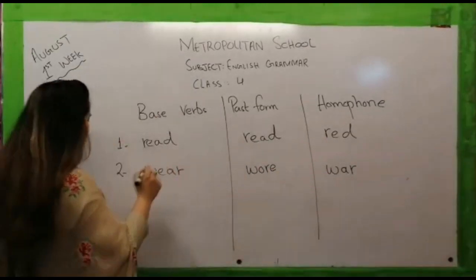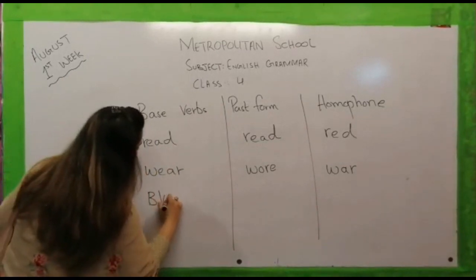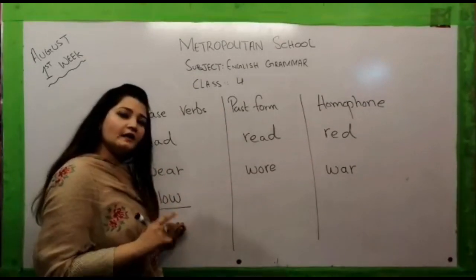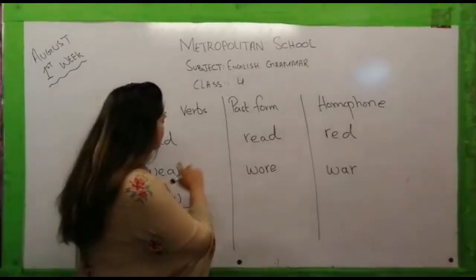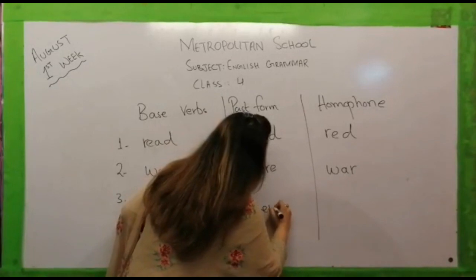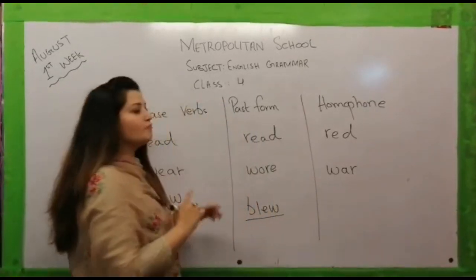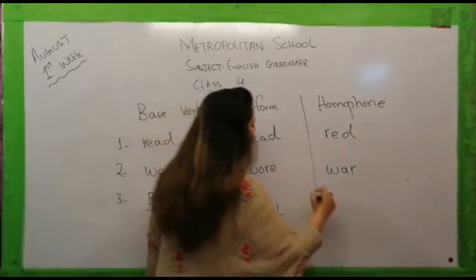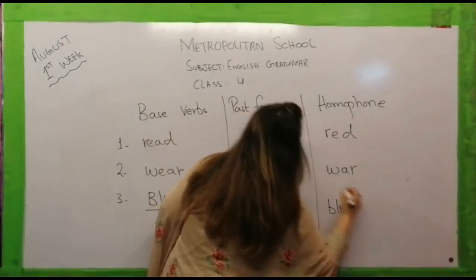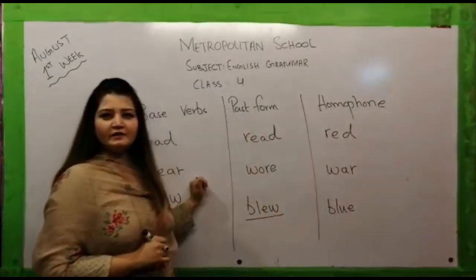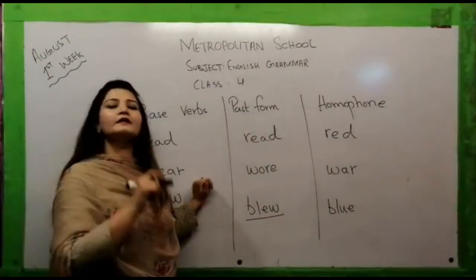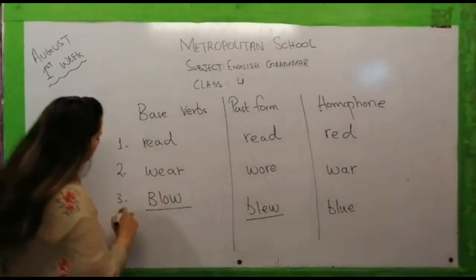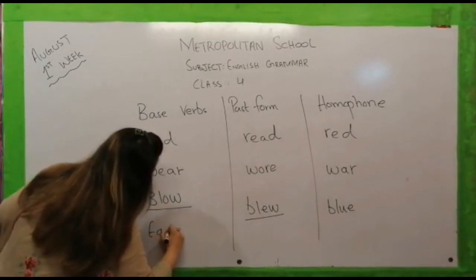Now let's move towards our next base verb, which is blow. Well, do you remember that in the beginning I showed you something? The past form of blow is blew. Now you must know the homophone of this word blew. It is blue. Now let me tell you something very important here, that blowing up balloons is really good for your lungs. So keep blowing up balloons. Let's move towards our last base verb, which is eat.